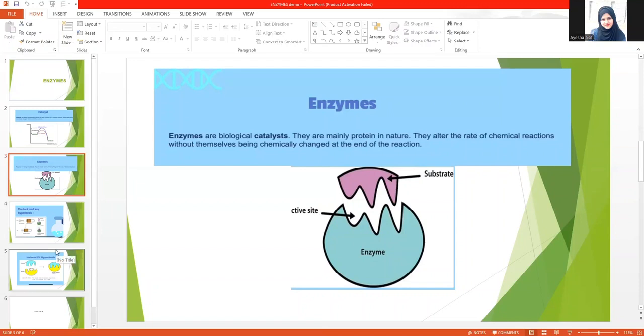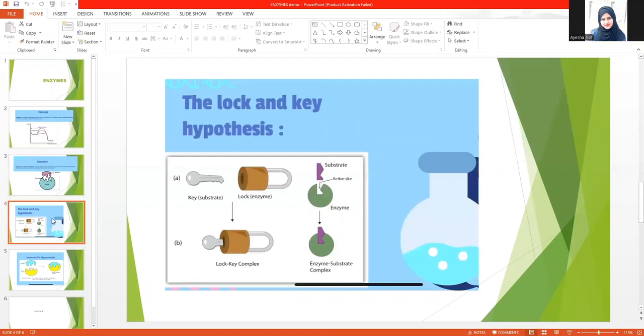Next, we will talk about the lock and key model. This is the simplest model to represent how an enzyme actually works. The substrate simply fits into the active site to form a reaction intermediate, just like a key which fits into a specific lock.